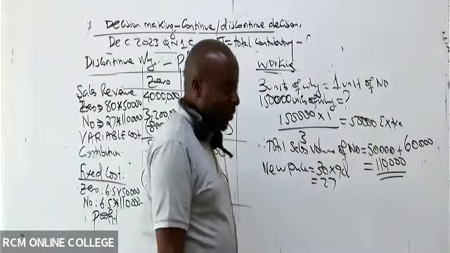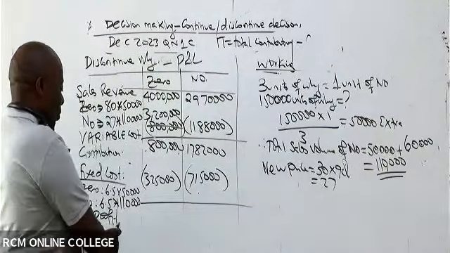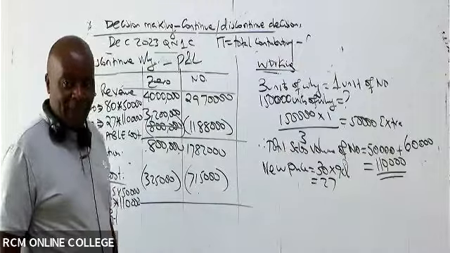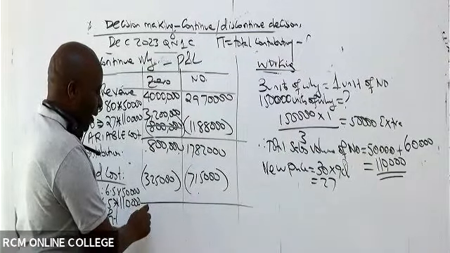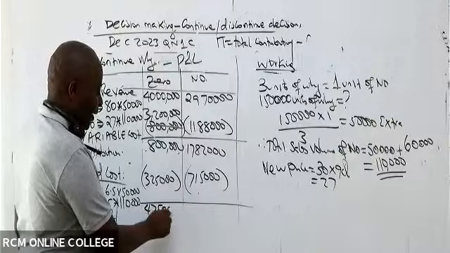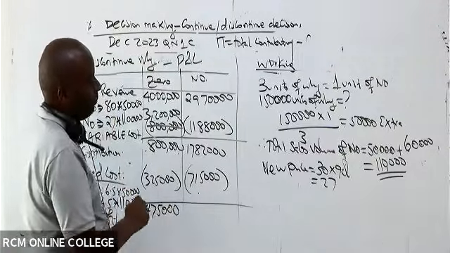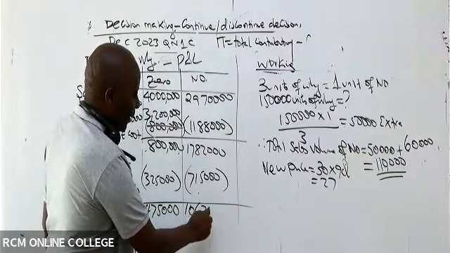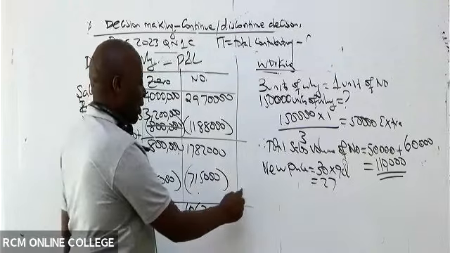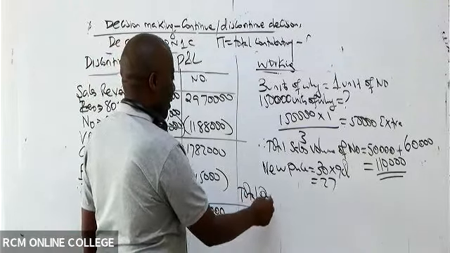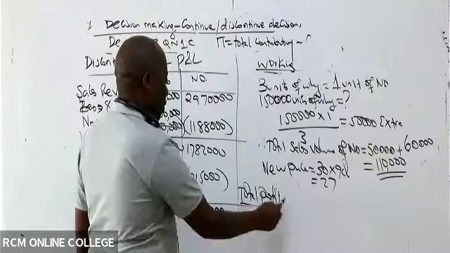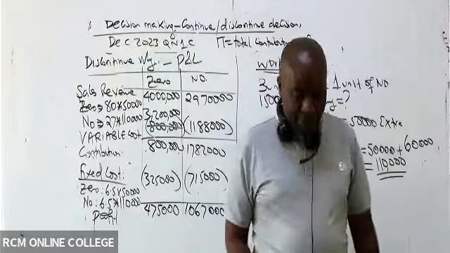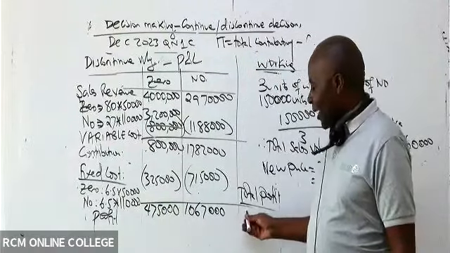Now, after that, ladies and gentlemen, you should be able to give me the profit, isn't it? For O, 475,000. Thank you so much. For No-Fly, 1,067,000. Thank you so much. So what is the total profit? Please add the two. You take this plus this, give me a figure. 1,542.